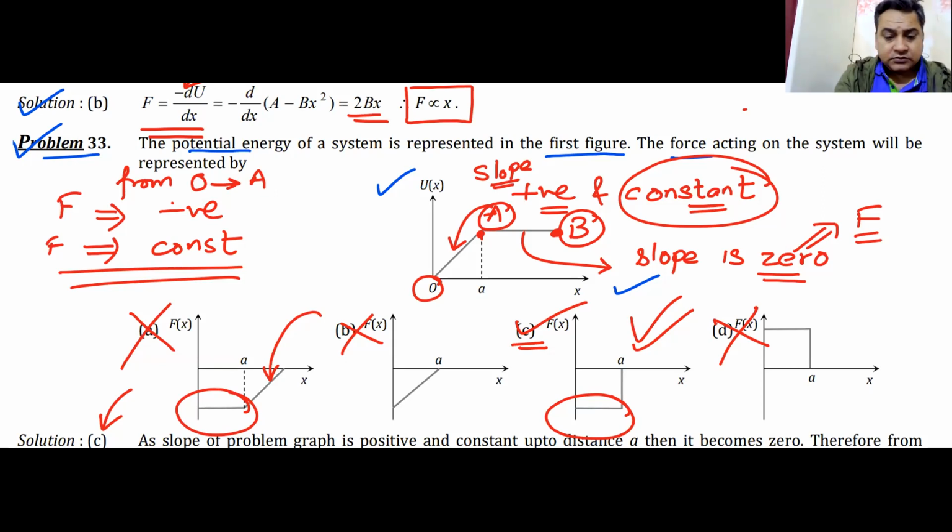A minute. Yes, beta. Sir, this is like a first case, right, sir? This is like the first case, means stable, and no force. From A to B, it is equilibrium. So then, what are you talking about? What is the first case? You're talking about stable equilibrium. Yes, sir. We have to find out whether the equilibrium is stable or not. We'll find it out. Don't worry.